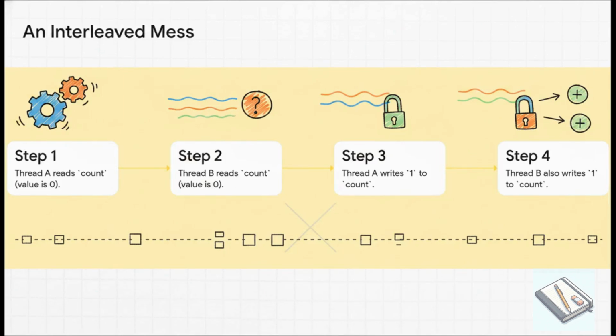See, a simple operation like count++ isn't actually one step. It's 3. You read the value, you add 1 to it, and then you write the new value back. So thread A reads the count, it's 0. But before it can write its result, the scheduler pauses it and lets thread B run. So thread B also reads the count, and guess what? It's still 0. Then thread A wakes up and writes its result, 1.